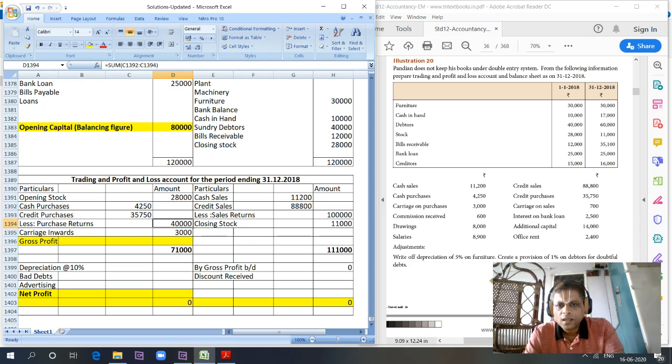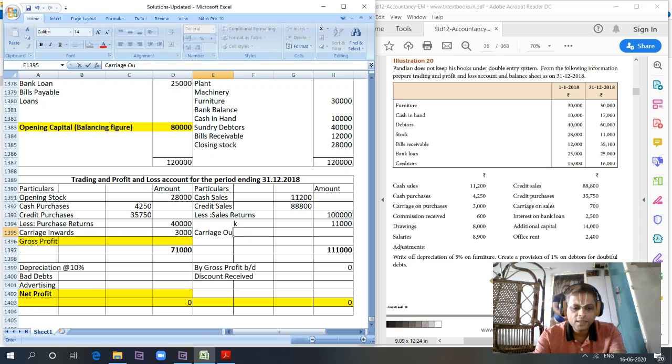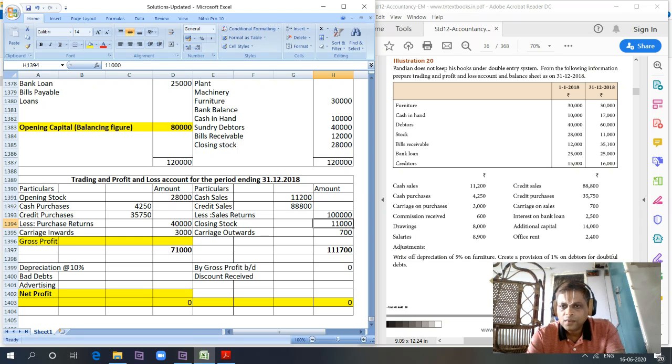Yes, we have carriage outwards as well, or carriage on sales. Carriage on sales is 700. Then what else we have? That's all.